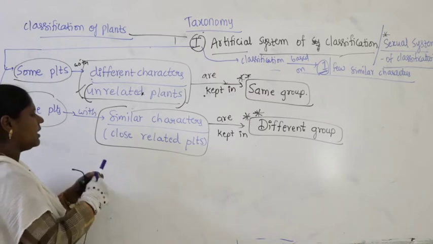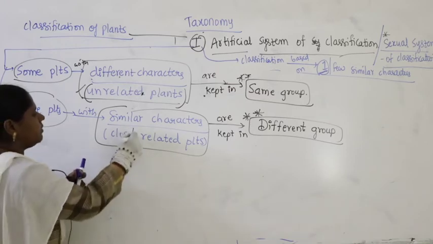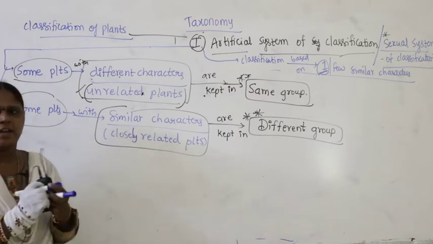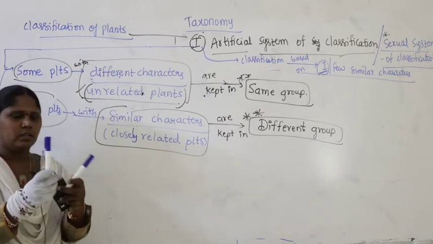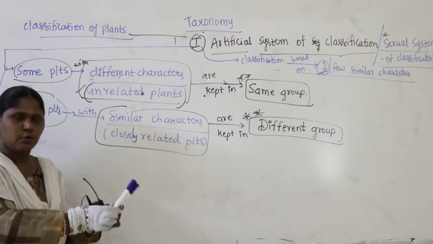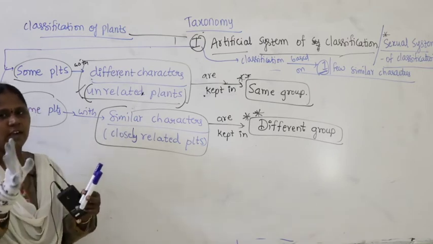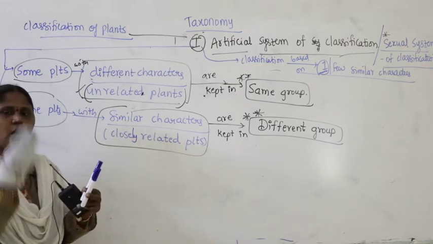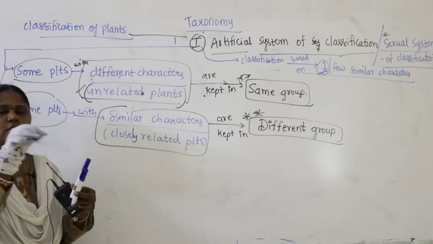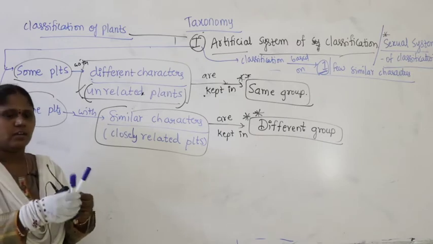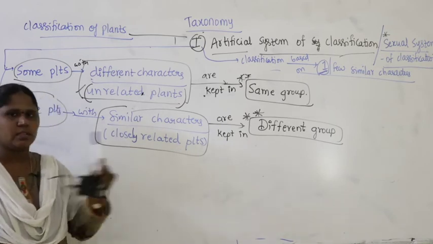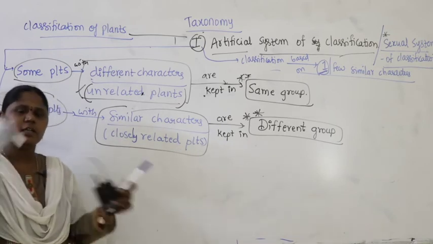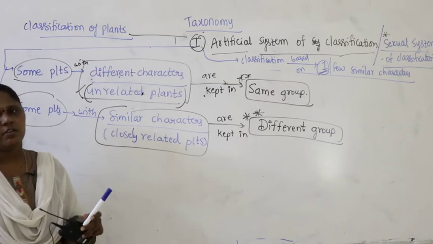What do you call them? They are closely related plants, or you can write closely related plants. As they are 90% similar, instead of placing them in the same group, but they differ in 5 or 6 characters, based on those few different characters, both of them are placed in different groups. So this similar plant falls in one group, this similar plant falls in another group.